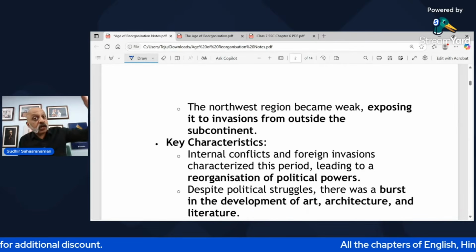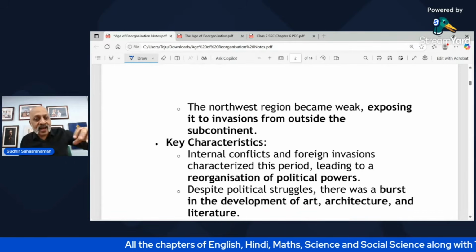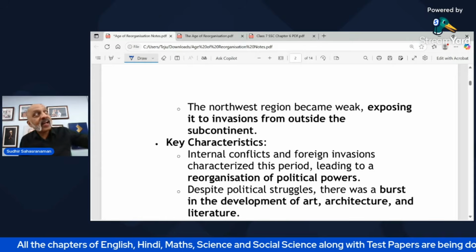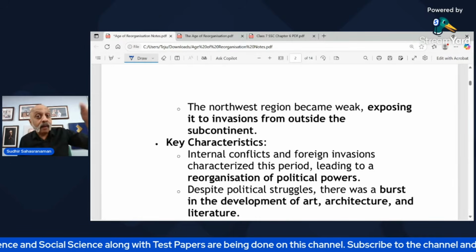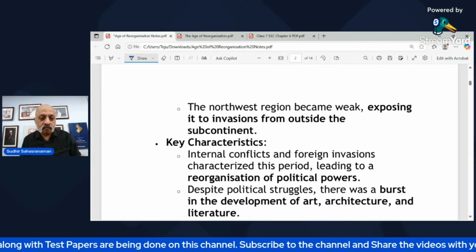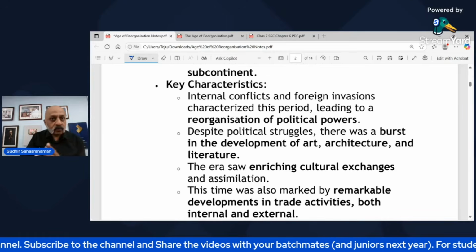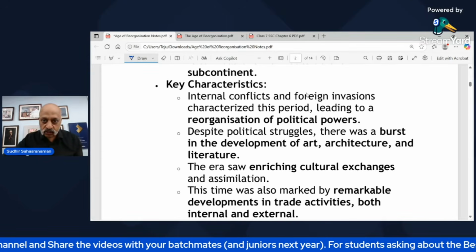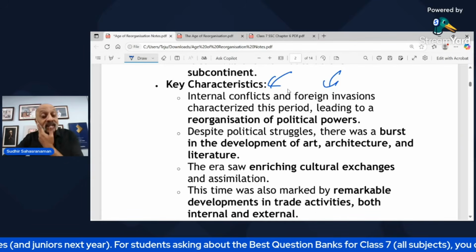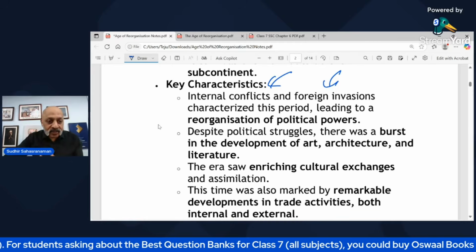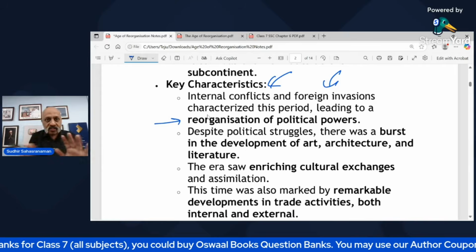The northwest region, present day Pakistan and Afghanistan, became weak, exposing it to people who started attacking the empire from that side, because the empire as it was under the Mauryas became very weak. Now, what are the key characteristics that you need to know about? One, as I just told you, foreign invasions. This is important. The second one is internal conflicts, with many kingdoms declaring themselves to be independent. So this led to a reorganization of the political powers.